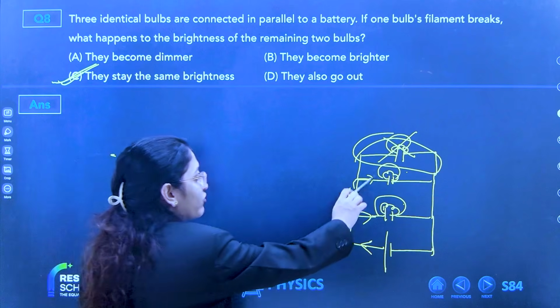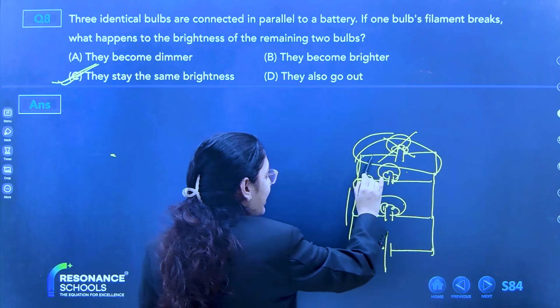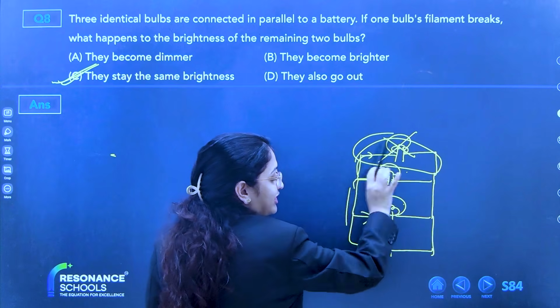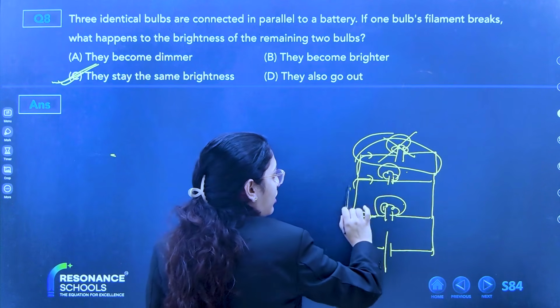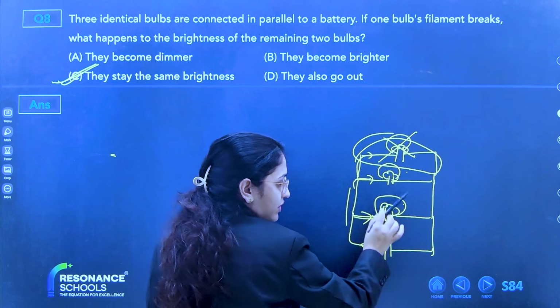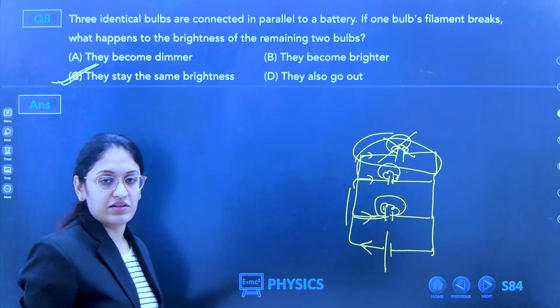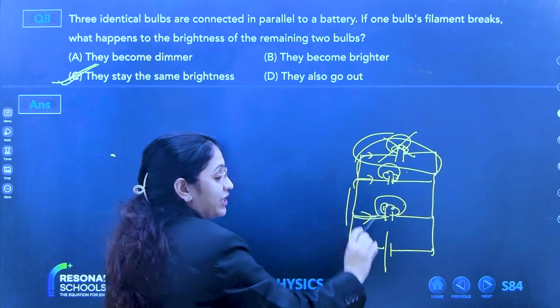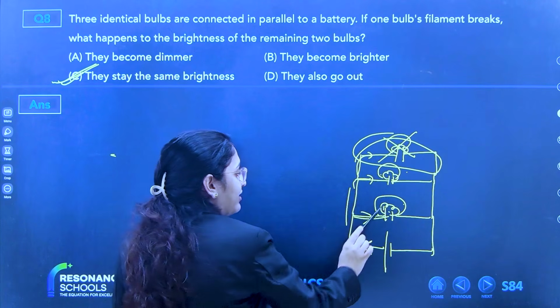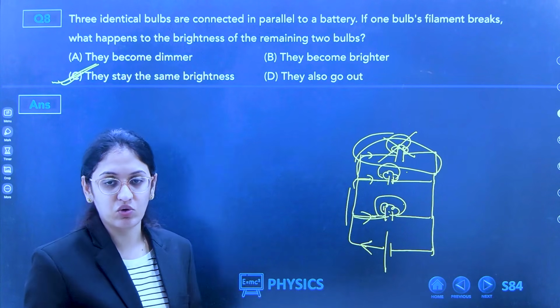See, you have not removed this bulb. This is damaged, but some current is passing now. It is not being used. Three bulbs are there, but it is not using current now. So, the other two bulbs will glow with the same brightness. No effect.